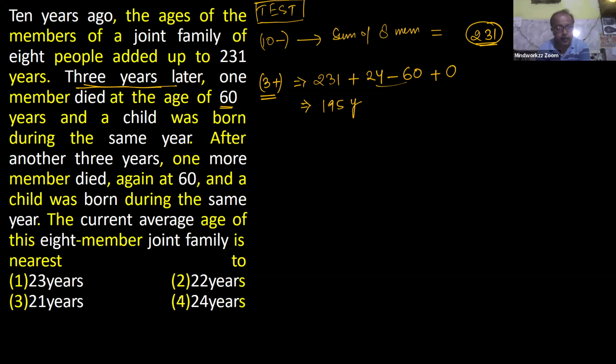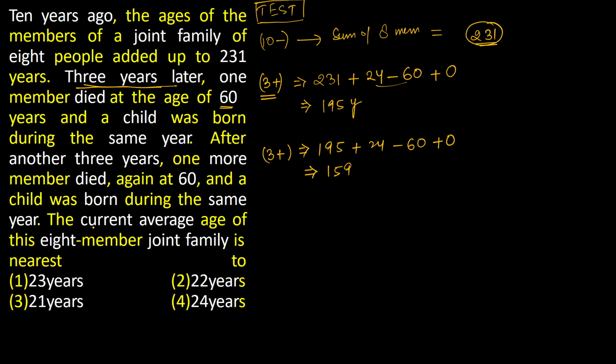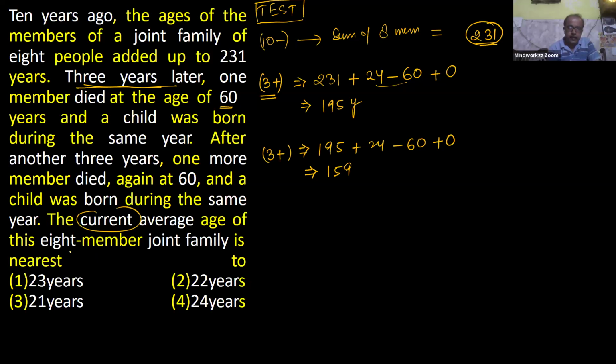And the same incident repeats for another 3 years. So for another 3 years, your previous sum is 195, and due to the time interval, 24 years excess value. And again, one member died at the age of 60 and one child was born. So now the total age is 159 at this time. Is it clear or any doubt till this step? No doubt, sir. Okay.